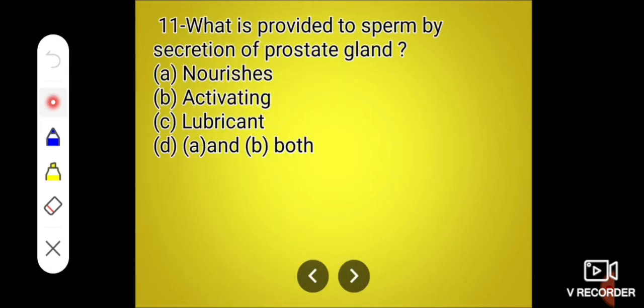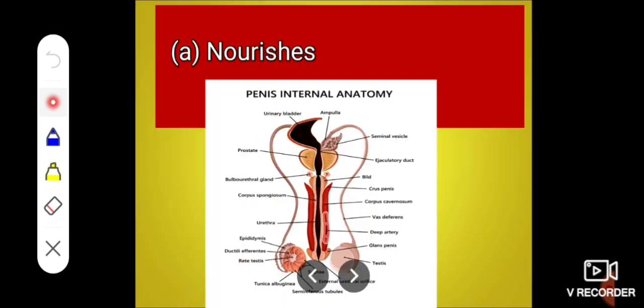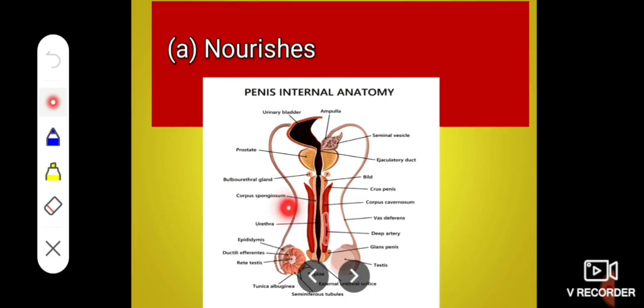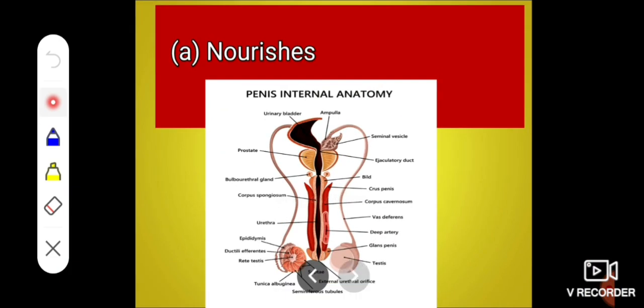Next question: what is provided to sperm by the secretion of the prostate gland? A, nourishes; B, activating; C, lubricant; or D, both A and B. And the correct answer is nourishment. This prostate gland secretion provides nourishment to the sperm.